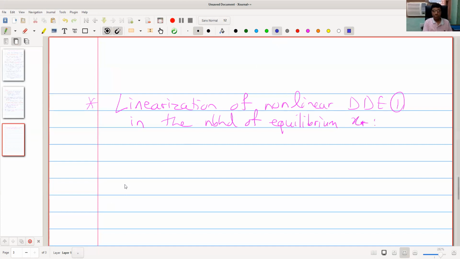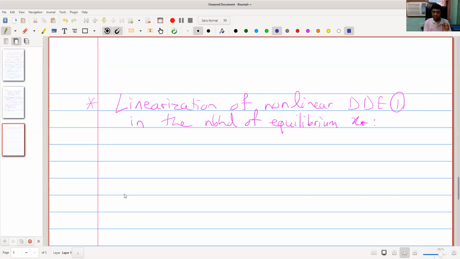We consider the solution of DDE 1 which is infinitesimally perturbed from x star, means which is a slight change in x star.